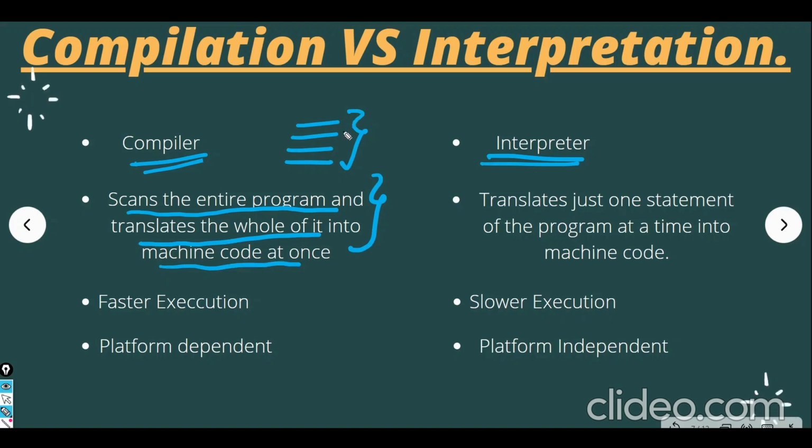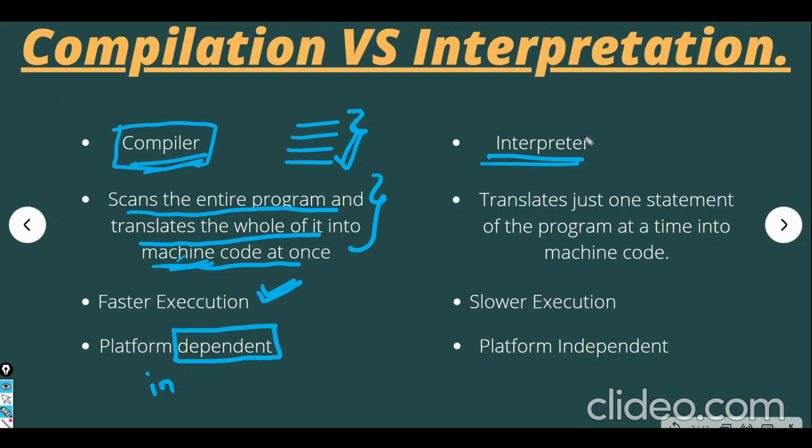So over here the 4 lines of code will be scanned by the compiler as a whole, and then converted to machine code. What is the use of that? It has faster execution, right? But it is platform dependent. And I said that Java is platform independent, right? So does Java use a compiler or an interpreter? We'll see what an interpreter is.